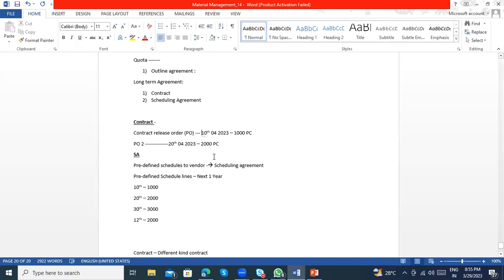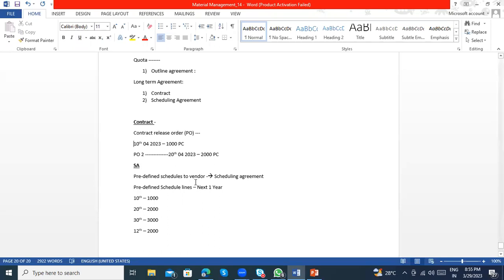If I'm setting dates, that means for this date I'll be getting 1,000 quantities. I'll have to buy it from a vendor. Okay, here also you are buying from the vendor, and here also you are buying from the vendor. But in this case, you need to raise a separate PO again.